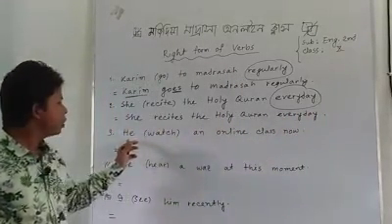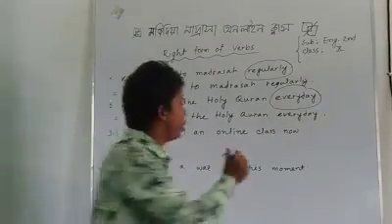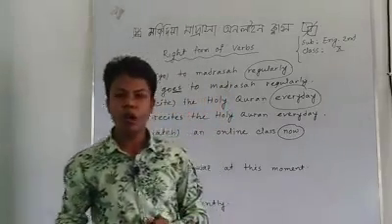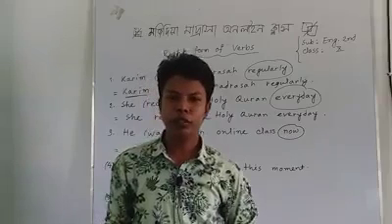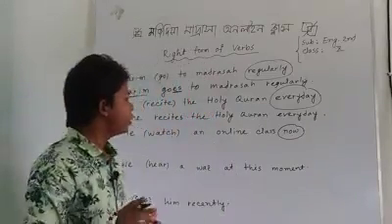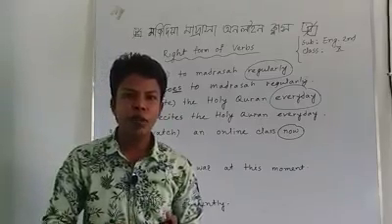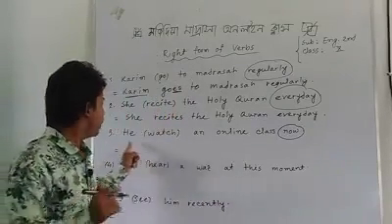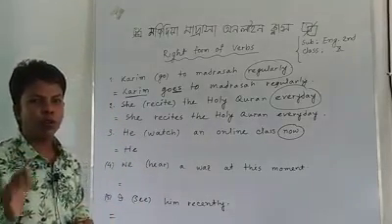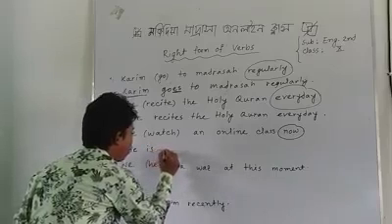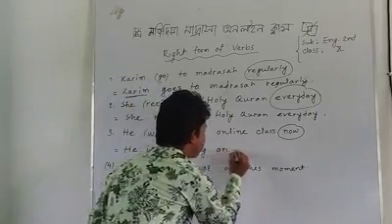The third example is he watch an online class now. Here the keyword is now. If there is any word like now, at this moment, at present, then it will be present continuous tense. So what is the structure of present continuous tense? The structure is subject, then am, is, are, plus verb ing, plus object. What is the subject? The subject is he. Then according to the structure of present continuous tense, he is. Watch will be watching, an online class.